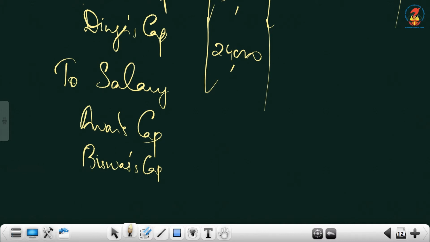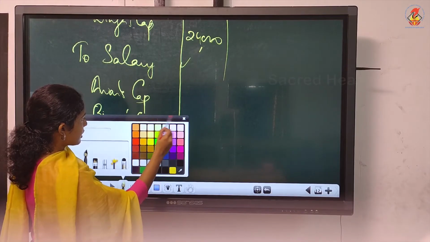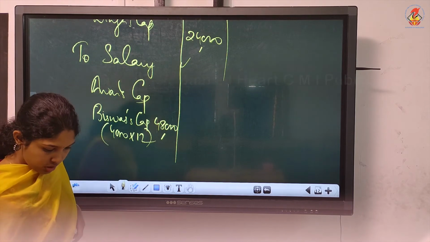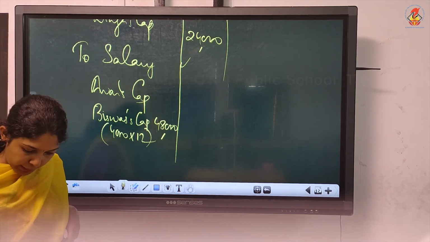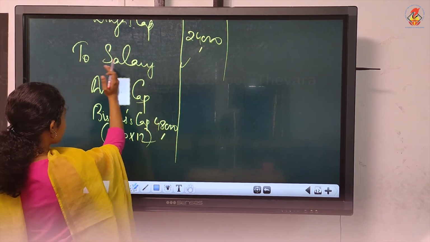So it is 4,000 into 12. Don't write it here, that is to Bishwas only. So 4,000 into 12, 48,000 will give to Bishwas. And Anwar, the amount is salary to Bishwas and Divya. Okay, you are giving to Divya only, not Anwar.